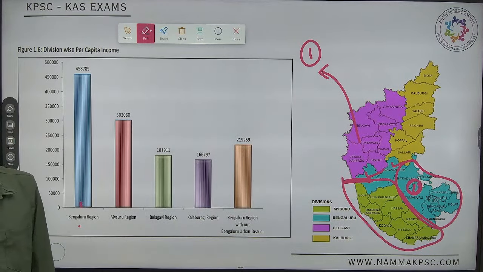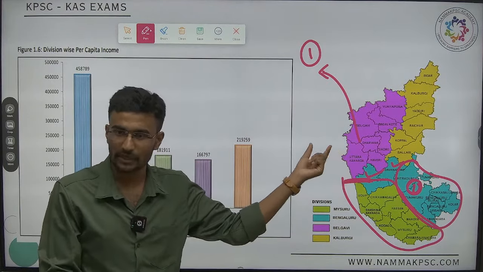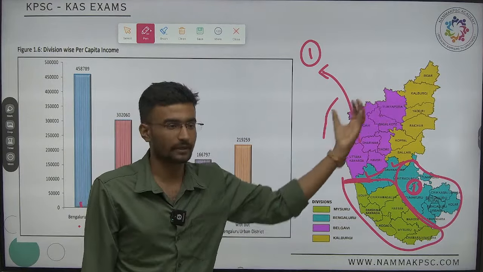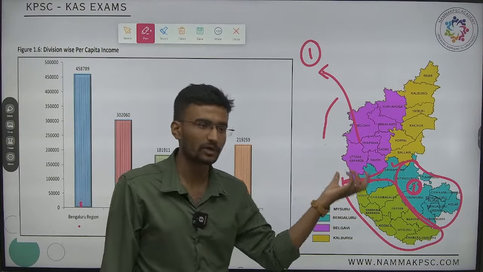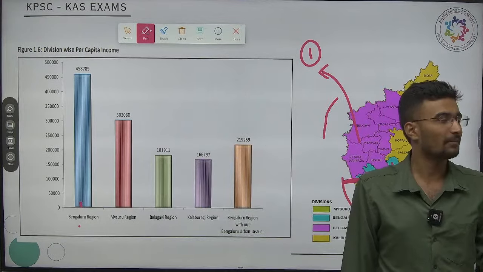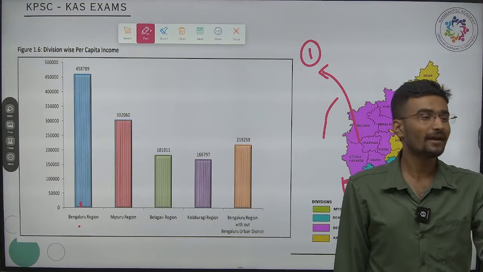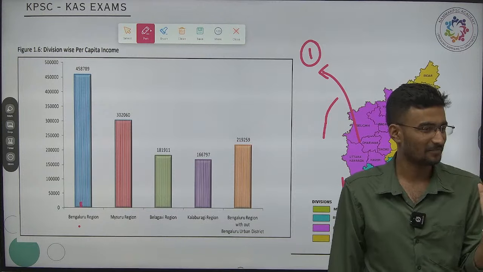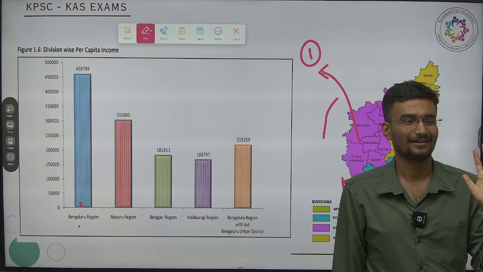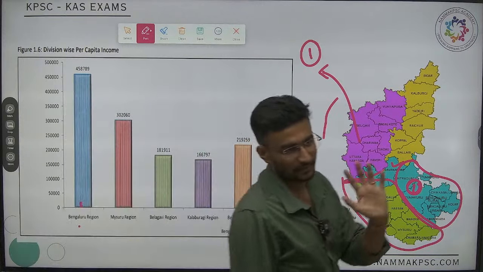Excluding ಯಾವುದು? Excluding one coastal district comes under Belgavi division. This division we call it as what? I can say, ಈಗ ನೋಡಿ, ಚಾಮರಾಜನಗರ, ಮೈಸೂರು, ಮಂಡ್ಯ, ರಾಮನಗರ. Okay, ನೋಡಿ. Next one.